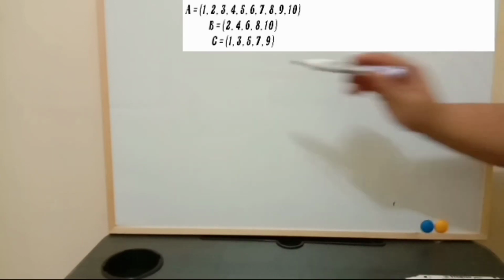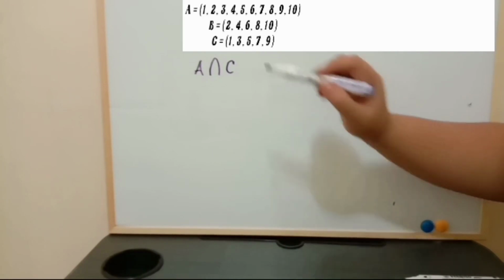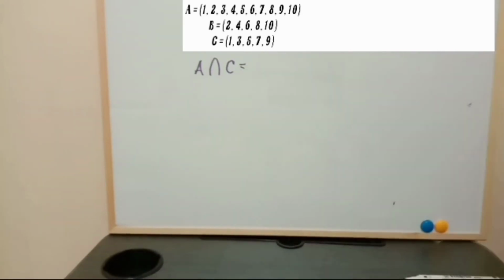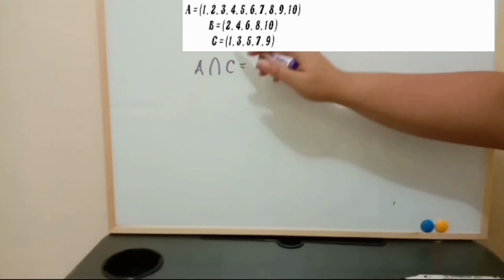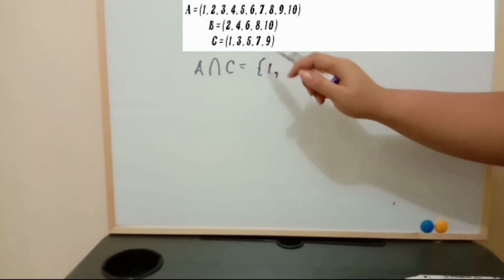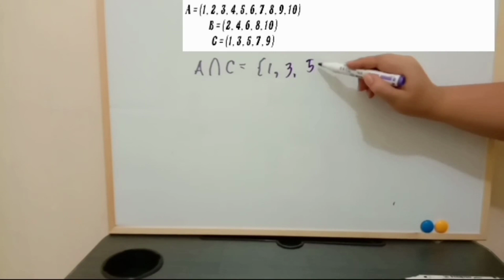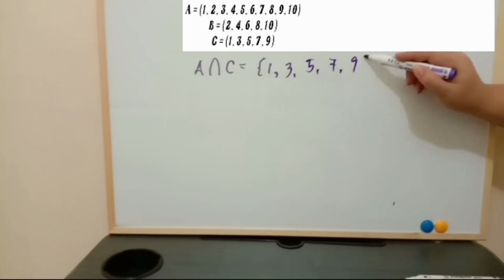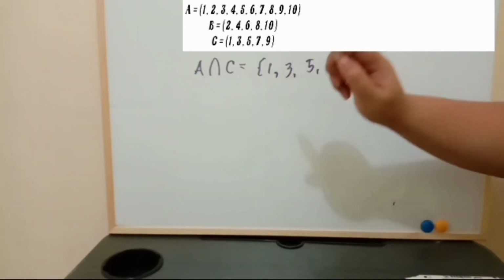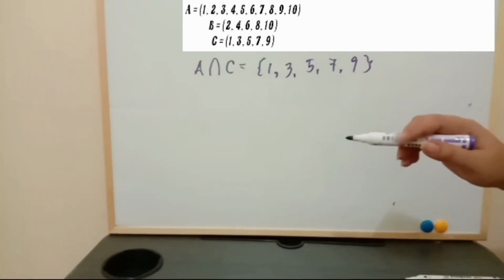Let's have A, C. This is intersection. What is intersection? What is common? What is common between A and C? The number 1. A has 2, C doesn't have 2. Therefore, 2 is not common. We have 3, we have 5, we have 7, we have 9. Therefore, A intersect C is equal to 1, 3, 5, 7, 9.